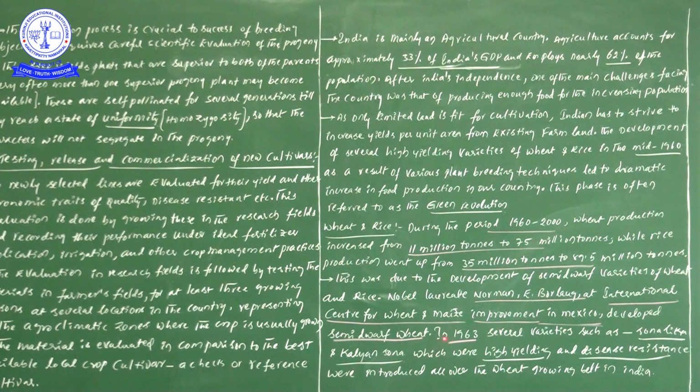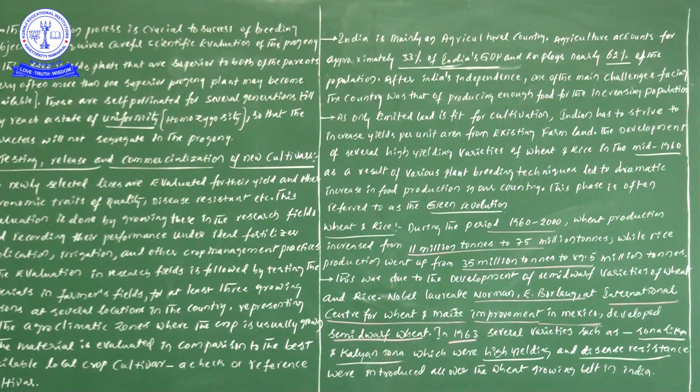Okay, next one. In 1963 several varieties such as Sonalika and Kalyan Sona, which were high yielding and disease resistant varieties. Don't forget, important from the NEET examination point of view. So what are the varieties having high yielding as well as disease resistant capability?